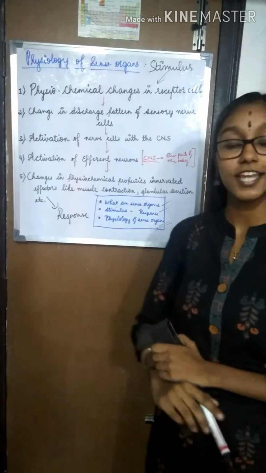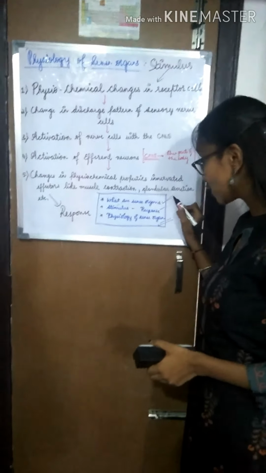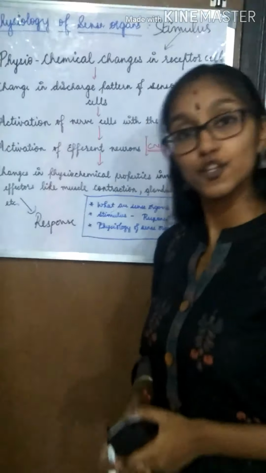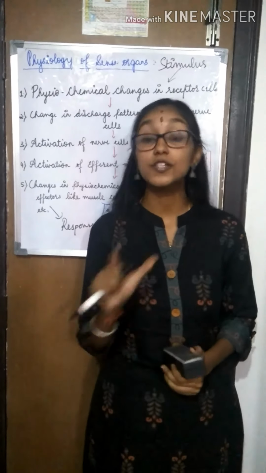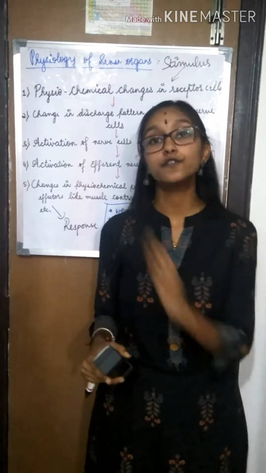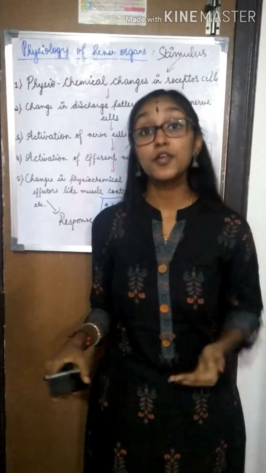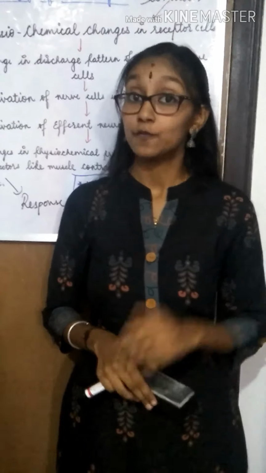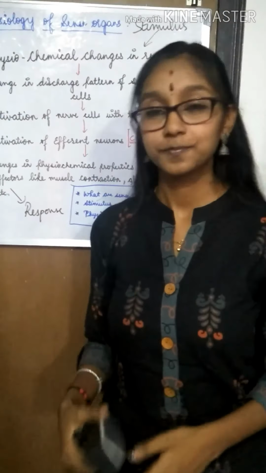Physiology of sense organ is cleared. We have already completed what are sense organs, what is stimulus, what is response, and a brief discussion on physiology of sense organ. Now, further, we'll study the anatomy of the human eye. A brief discussion on anatomy of the human eye is very much required to understand physiology of the eye. Without anatomy, studying physiology is really difficult. So let us see the anatomy of the eye now.